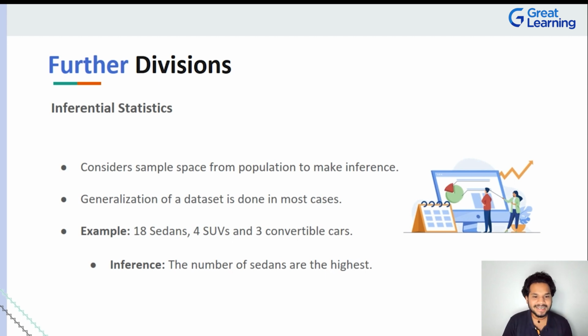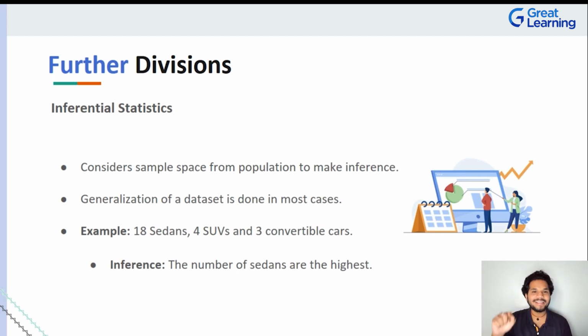Can you not answer that? Can't you just look at the data and say, there are 4 SUVs, 3 convertibles, but 18 sedans being sold. So sedans are the ones being sold the highest, right? They are the highest number of cars being sold. So you can come to a numerical decision for a logical problem based on categorical data having numerical tracking, right?